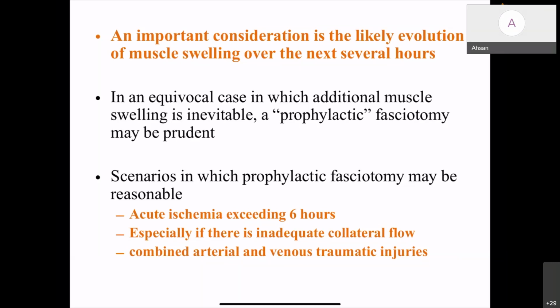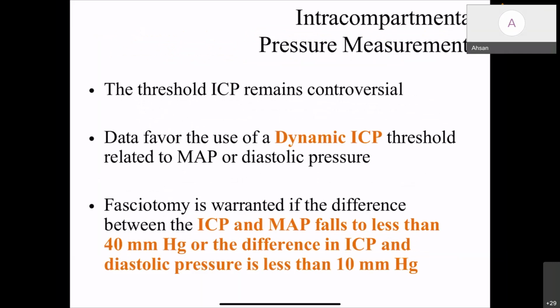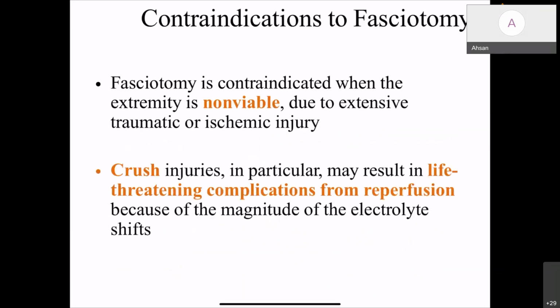A scenario in which the prophylactic fasciotomy may be reasonable is acute ischemia exceeding 6 hours, especially if there is inadequate collateral flow or combined arterial and venous traumatic injuries. Intracompartmental pressure measurement: the threshold ICP, as I mentioned in the beginning, is not used nowadays. We are more into dynamic ICP, and either the differential with mean arterial pressure of less than 40 millimeters of mercury, or with diastolic pressure of less than 10 millimeters of mercury, is selected as the indication.